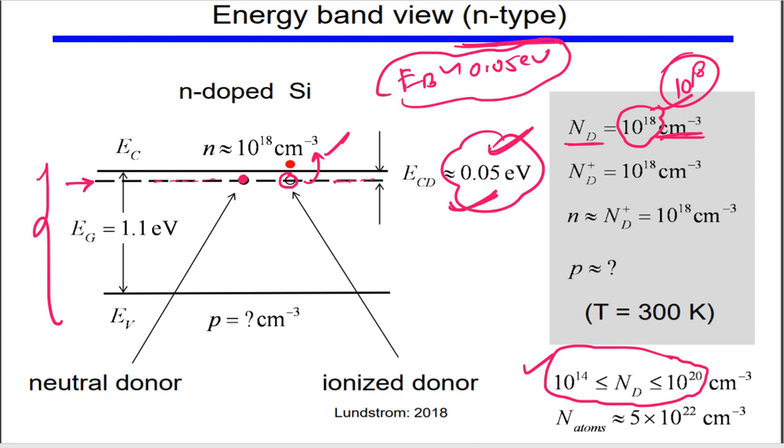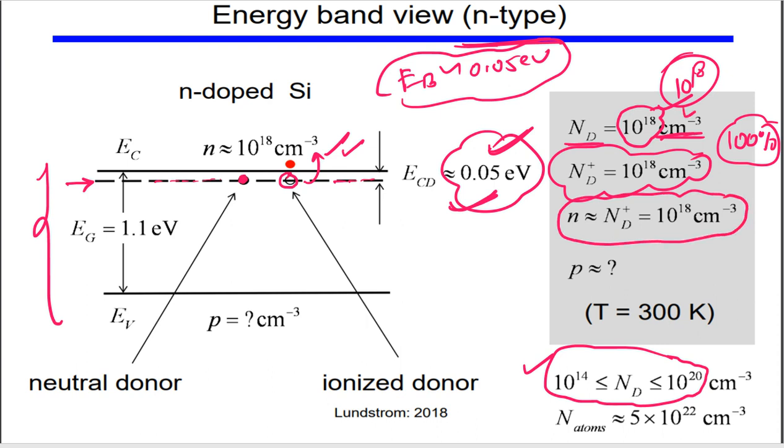And let's say at room temperature there is 100% ionization. 100% ionization means all of the atoms are giving up their electrons, okay. So all the electrons gain sufficient energy and move to the conduction band. Then these 10 to the power 18 electrons which we are mixing in, this many electrons we will be getting into the conduction band at room temperature, okay.